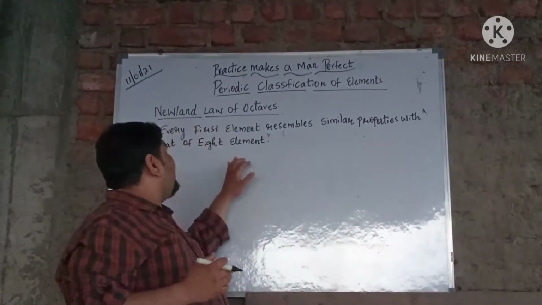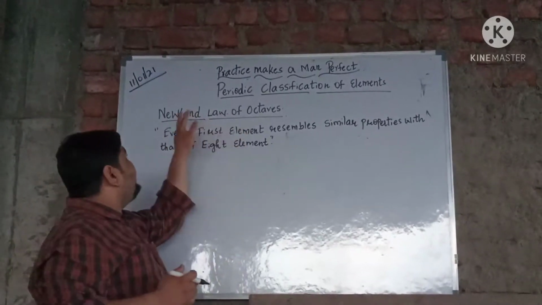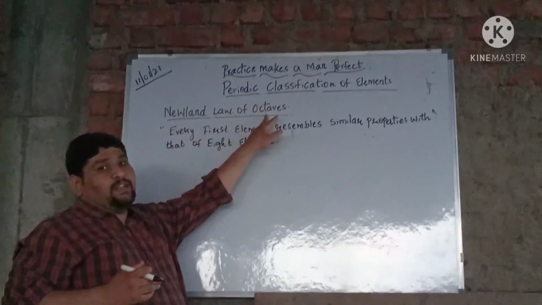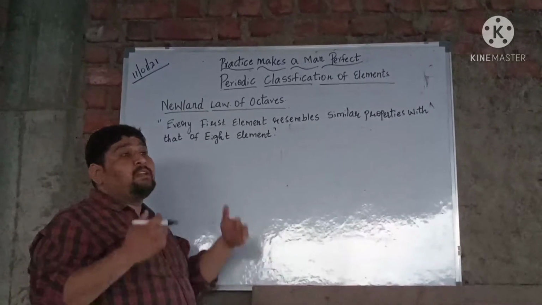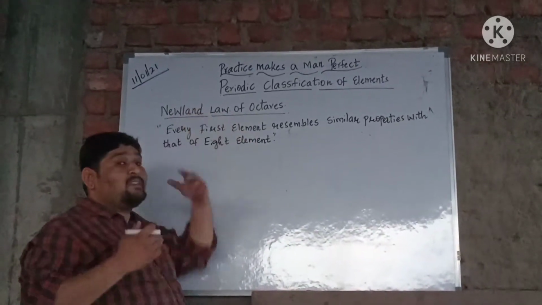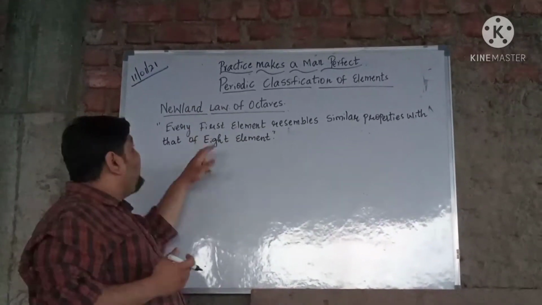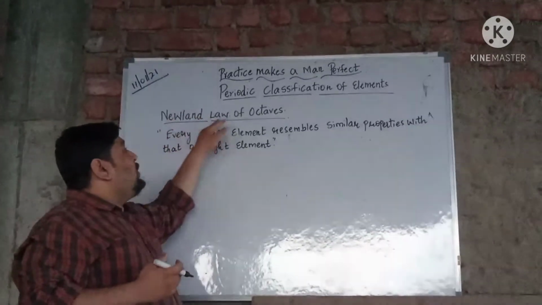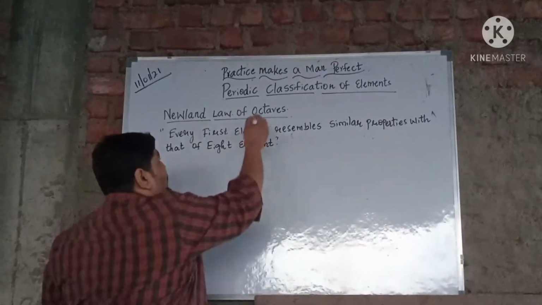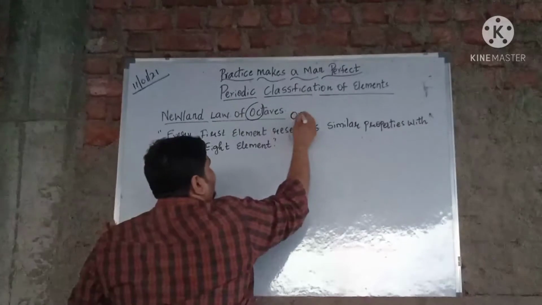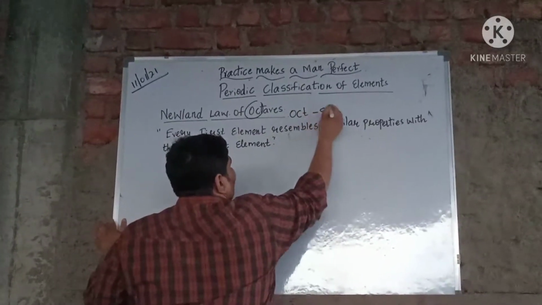In today's class we are going to learn the next law, called Newlands' law of octaves. It was proposed by Newlands, so that's the reason it is named after him. Here the word itself, oct, stands for 8.